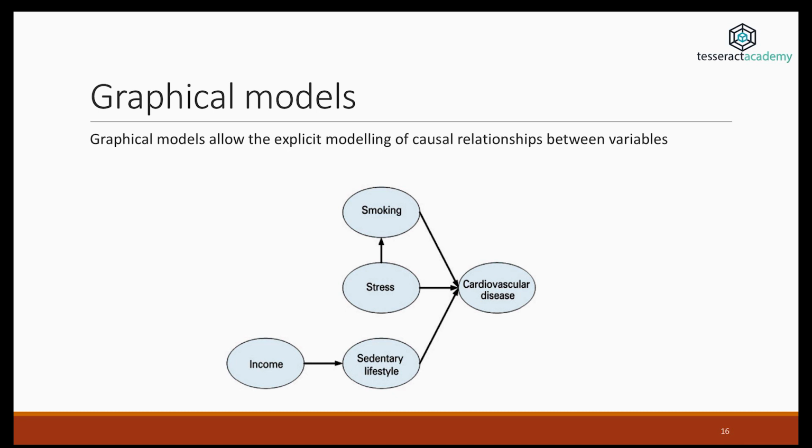So this is an example of a graphical model. This particular graphical model is not related to AIOps, but it's presented here because it's very easy to understand. Graphical models allow us to express causal relationships in a very intuitive way. I don't really have to explain much about this image, but you can see we have different nodes which represent variables, and what we're essentially trying to do here is find how all these variables are related to cardiovascular disease. So we see that stress can be related to smoking and cardiovascular disease. The income can be related to a sedentary lifestyle.